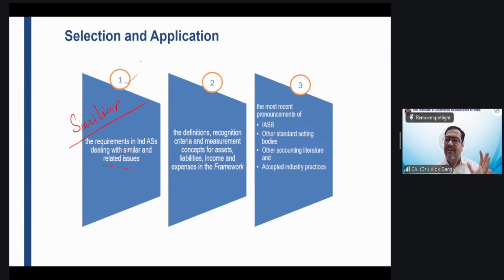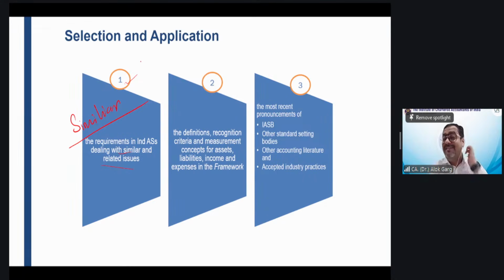Not as a joint arrangement merger, but is there any standard which deals with merger? I said, yes. There is Ind AS 103. Now, Ind AS 8 told me, okay, go to Ind AS 103 again and tell my name. Tell that Ind AS 8 has told me to come to you. Then I went to Ind AS 103 and I told, dear Ind AS 103, Ind AS 8 has sent me here. Then Ind AS 103 said, okay, please come.